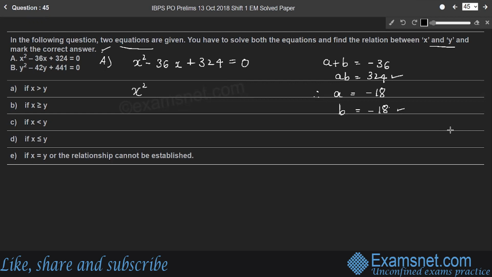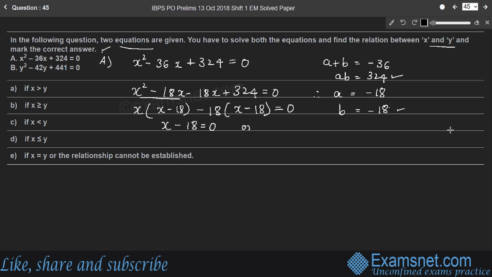Therefore, the given equation becomes x square minus 18x minus 18x plus 324 is 0. So here x is common in the first two terms, x into x minus 18. Minus 18 is common in the last two terms, into x minus 18 is 0. Therefore, x minus 18 is equal to 0, or again the term is x minus 18 is equal to 0. Therefore, there is only one value for x, that is x is equal to 18, right?